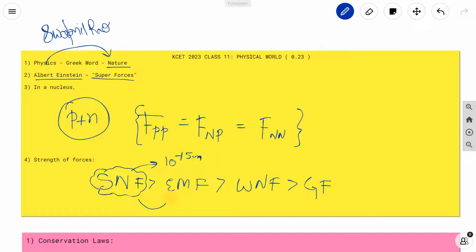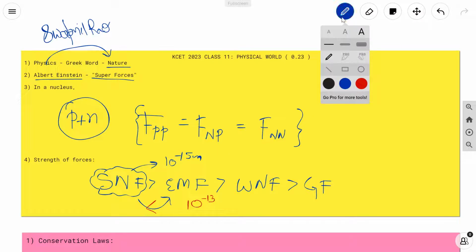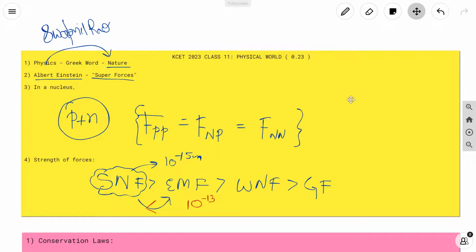So I'll just put it over here. I hope you'll be able to understand. Electromagnetic force is greater than strong nuclear force when it is, let's say, 10 to the power minus 13 meters and so on. Basically, it should be greater than the range written in blue color. I'm assuming you were able to understand that part. So now I'll be moving ahead.